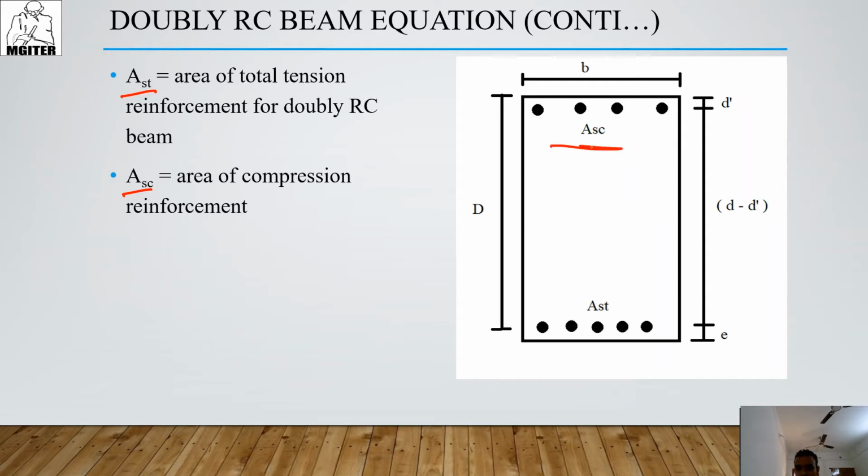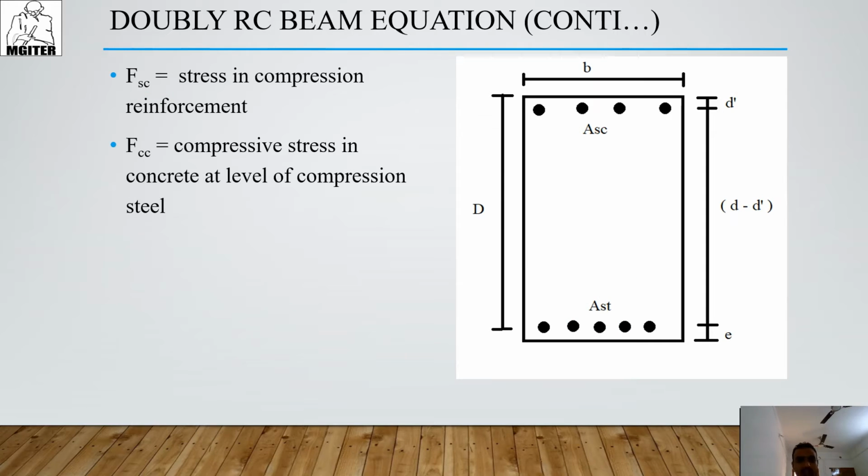Look at here, here is the compression reinforcement, here is the tension reinforcement. Understood? So the top portion is compression reinforcement, the bottom portion is tension reinforcement. FSC is the stress in the compression reinforcement. Look at the suffix: S stands for steel and C stands for compression. Understood? Stress in compression reinforcement means this FSC will be calculated here.